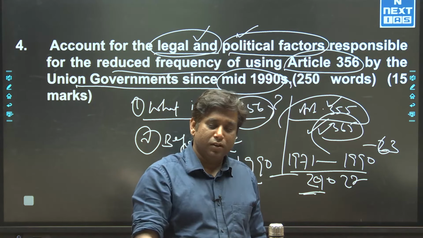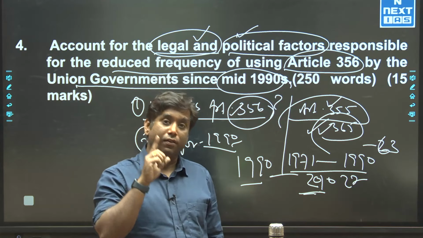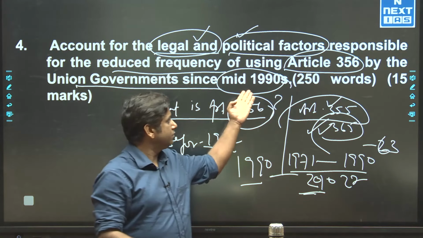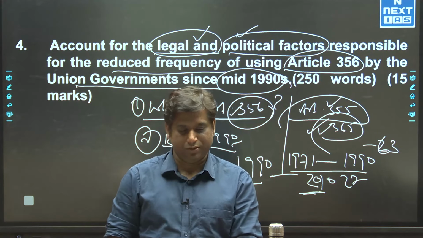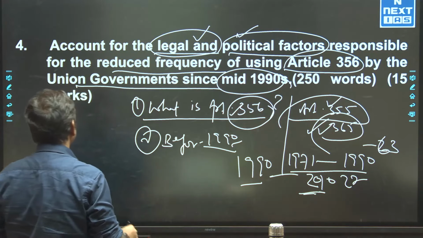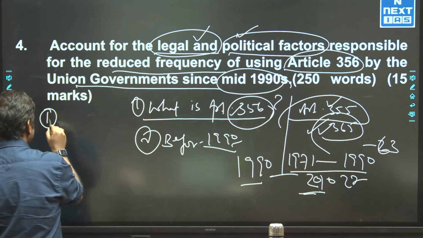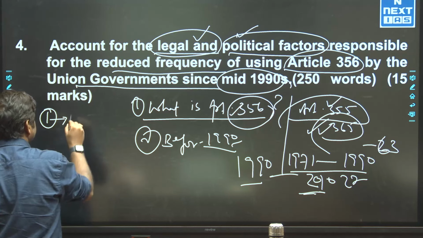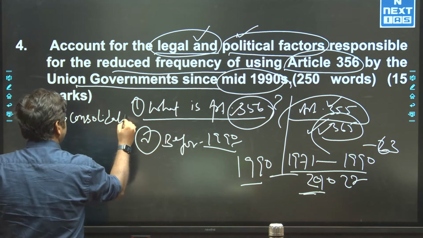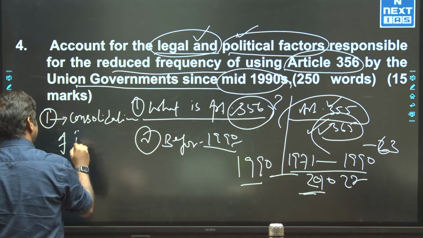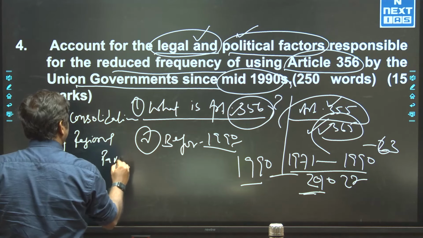Now, let us come to the political reasons. What were the various political reasons which reduced the frequency of imposition of 356? One of the most important political reasons is the consolidation of regional parties.